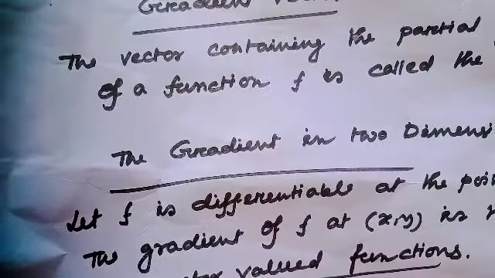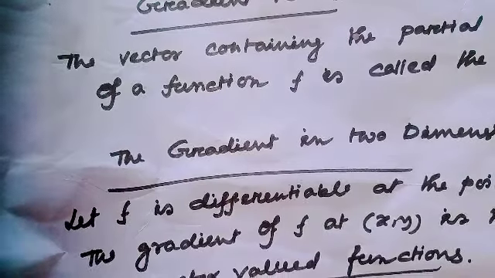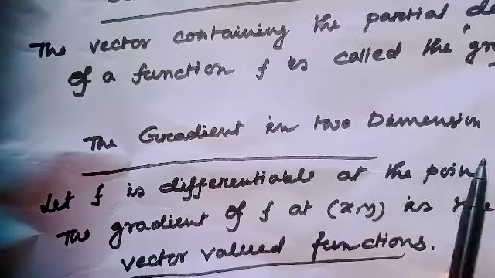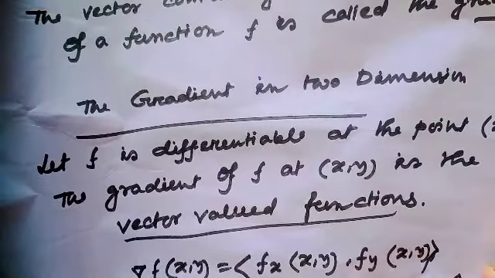When I consider two dimensions, the gradient in two dimensions is: let f be differentiable at the point x, y.